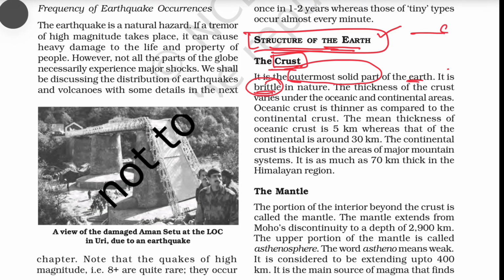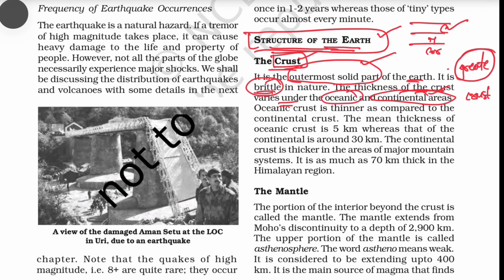So crust, mantle and the core region, these are the three layers of the earth. The crust is the outermost solid part of the earth and it is very brittle in nature, that means hard in nature. The thickness of the crust varies under the oceanic and the continental areas. The thickness of the crust in the continental areas is actually greater than the thickness of crust in the oceanic regions. So that is what the NCERTs have mentioned here.